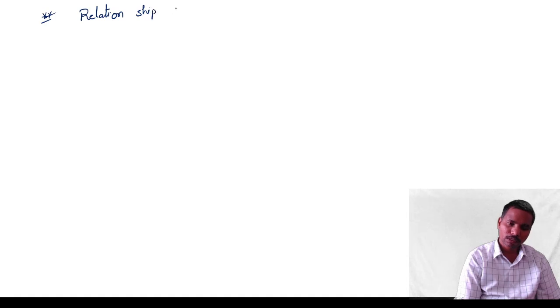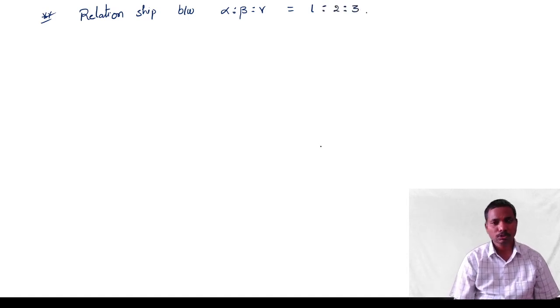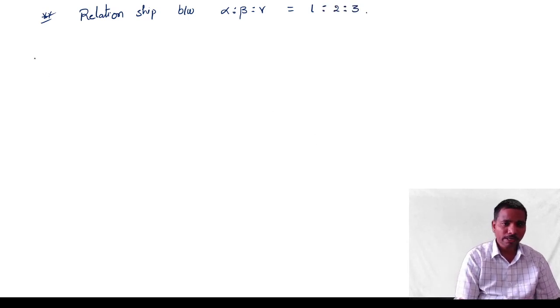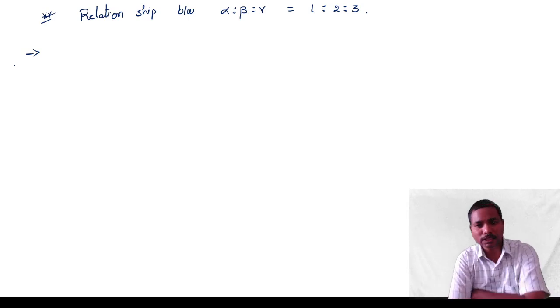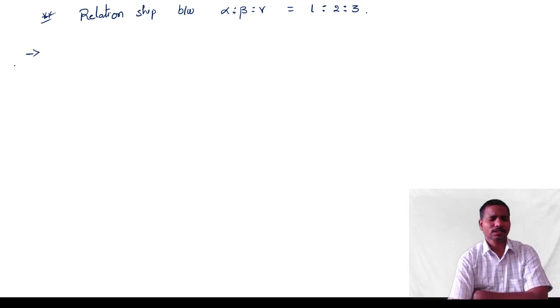Relationship between alpha is to beta is to gamma in the heat. That is 1 is to 2 is to 3. Okay. So if you consider the same expansion in liquids and gases, in liquids and gases also it is almost the same.